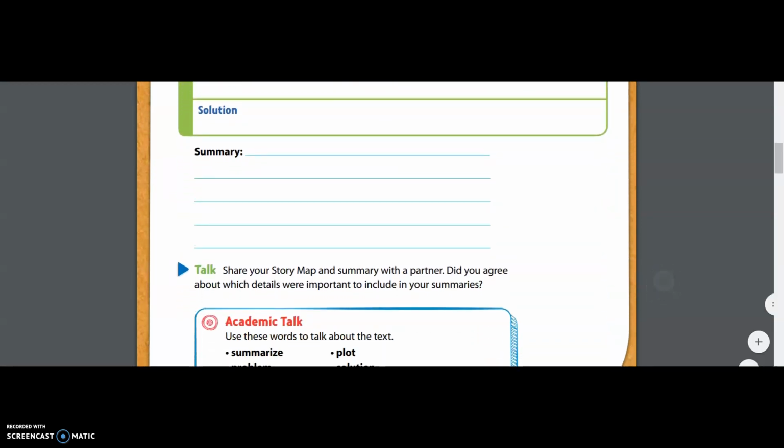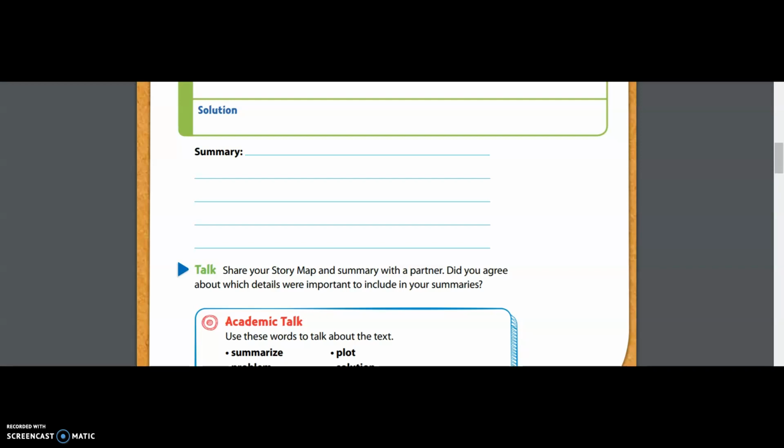So from there, we now have our next section where we actually have to put in the work to write our own summary. In this section, we want to make sure that we are writing complete sentences, sentences that have swag, that start with capital letters, that are written neatly, that have proper punctuation and a space in between each word. So we want those sentences with swag, but we also want to make sure that these 2 to 3 sentences that we're about to write tell us the who, what, when, where, why, and how of our story. And we're going to write it in our own words while telling it in the order that it happened.